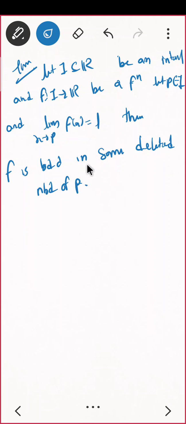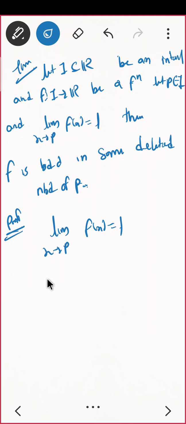You just write f is bounded, then that is also enough, but you need to say कि bounded कहाँ पे है, इसलिए just हम लोग ने लिखा some deleted neighborhood of P. Okay, let me prove this. So what you are given with, limit x tending to P of f of x is equal to L. Correct? So that means what, do you remember हम लोग ने उधर कैसे प्रूव किया था? We chose something, we choose epsilon. Suppose we started with let epsilon is equal to 1, ऐसा हम लोग ने स्टार्ट किया था.